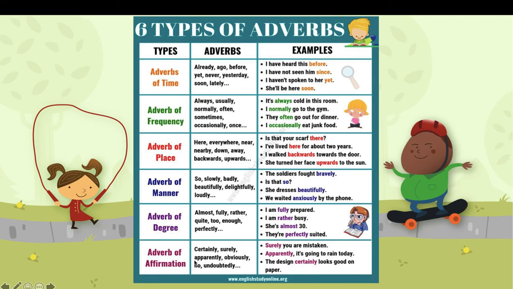But today we are going to look at adverbs of time in detail. Okay, let's go into detail about what an adverb of time is and what are the words connected with adverbs of time. Let's get started.